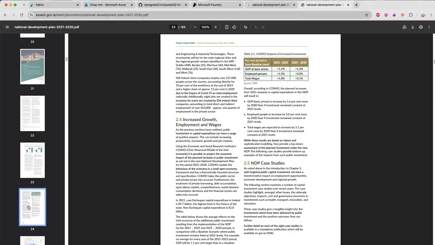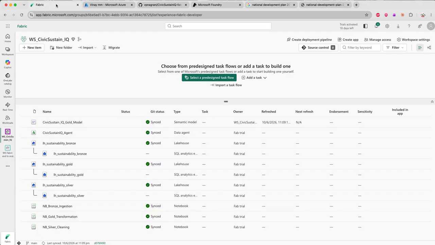What I wanted to show here is I have built an agent in Fabric. But even before I start off, I'll tell you what the whole idea of this project was: to have a platform which can show users what they are currently doing and what they need to do. Basically it's a time saver, so they don't need to sprawl through all those 184 pages and also look at the data and see where they are and where they want to reach.